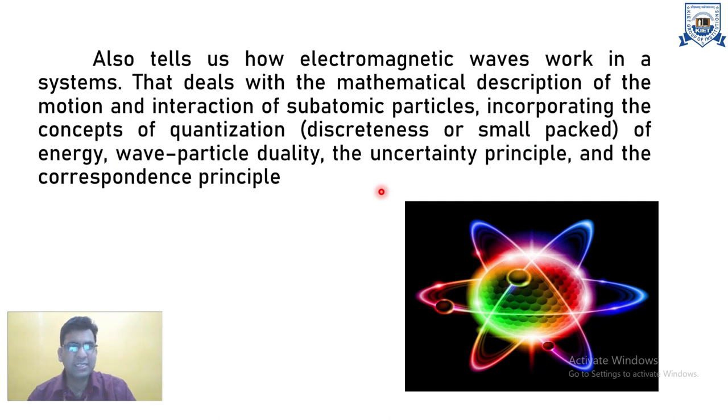Quantum physics tells us how electromagnetic waves work, in a system that deals with the mathematical description of the motion and interaction of subatomic particles, incorporating the concepts of quantization, discreteness or small packets of energy, wave-particle duality, the uncertainty principle and the correspondence principle. These are the basic phenomena that help to understand quantum mechanics.